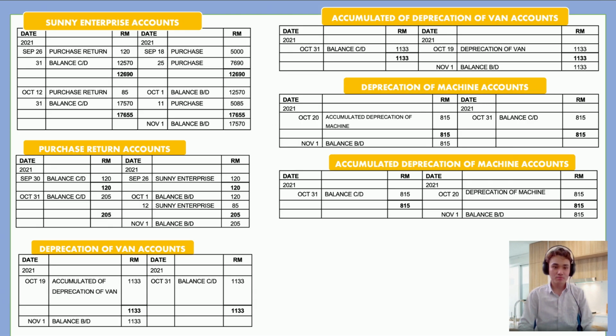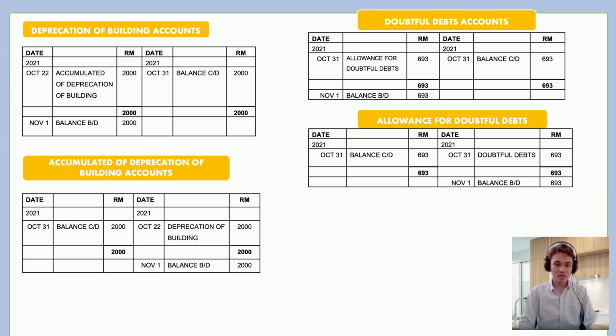sales return account is 600, purchase return account is 205, depreciation of van account is 1,133, accumulated depreciation of van is 1,133, depreciation of machine is 815, accumulated depreciation of machine is 815, depreciation of building account is 2,000, accumulated depreciation of building account is 2,000, doubtful debts account is 693, allowance of doubtful debts account is 693.